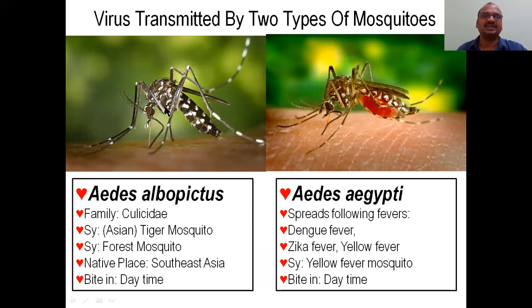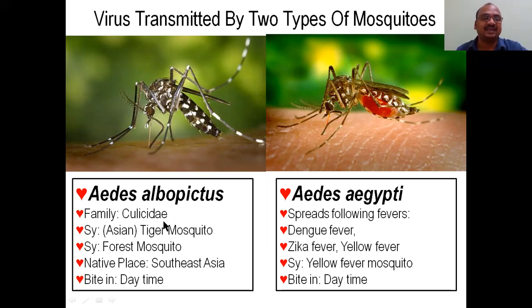This is also called the tiger mosquito, because you can see it has some lines, like a tiger or leopard. We know the tiger lines, so it looks like tiger lines. That's why it is called the Asian tiger mosquito, not the black leopard or black lion, which is in cold countries. In Asian countries, whatever you see, tigers have stripes. So it is also the tiger mosquito. In the exam, it is very, very important.